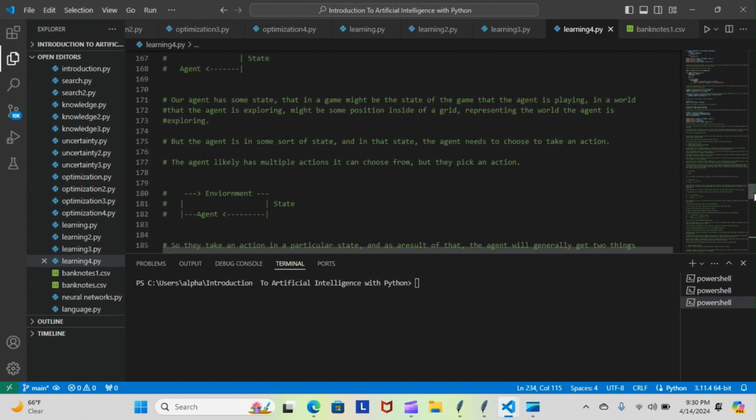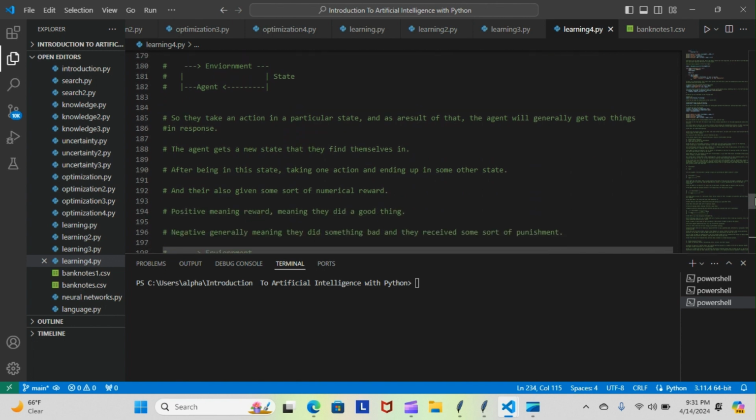Our agent has some state that in a game might be the state of the game that the agent is playing. In the world that the agent is exploring, it might be some position inside of a grid representing the world the agent is exploring. But the agent is in some sort of state, and in that state, the agent needs to choose what action to take. The agent likely has multiple actions it can choose from, but they pick an action. And it's represented here: we have an environment, we have the state that our agent is in, and then we have the choices that we make in our environment.